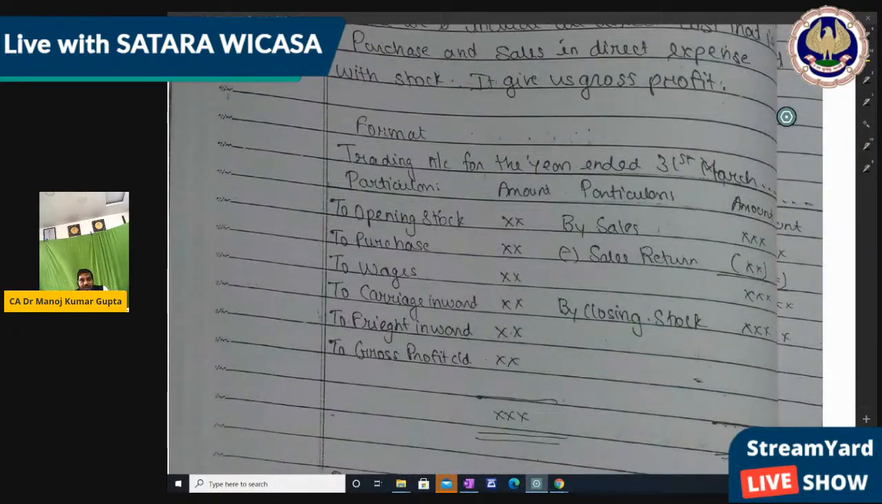You can see the format: trading account, P&L account, and in the trading account format, that is opening stock, purchase, wages, carriage inward, carriage outward, direct expenses. You can say wages, sales return, then closing stock, and you get the gross profit.